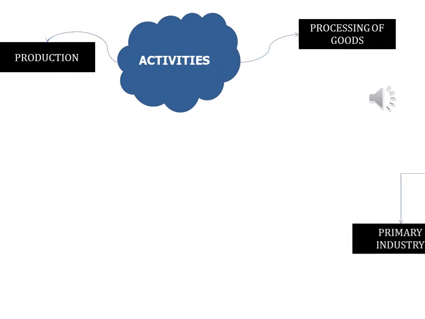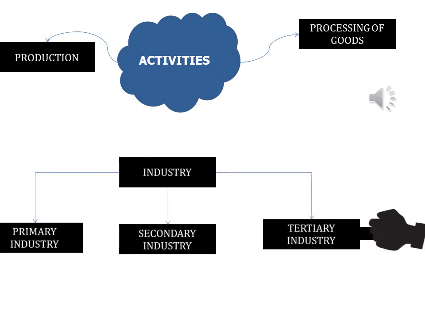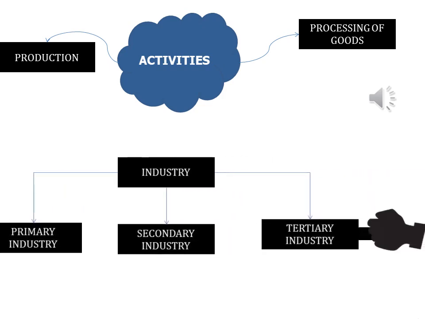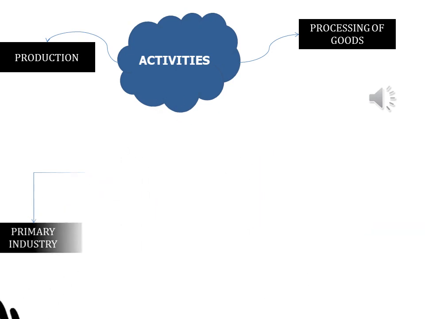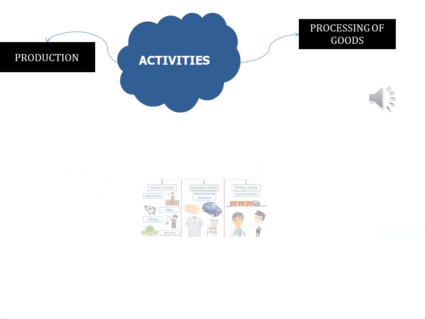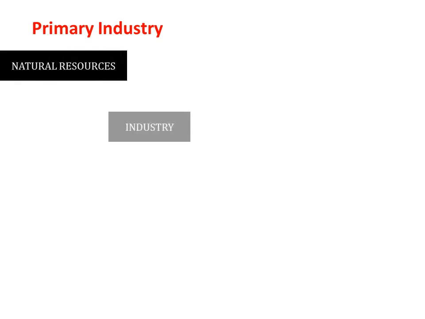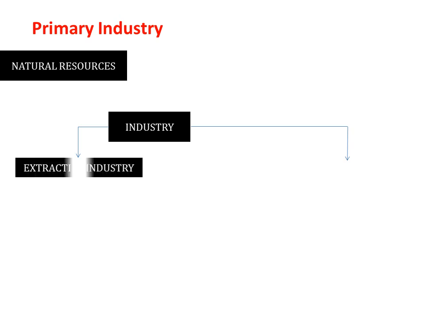Now, industry can be classified into three broad categories: primary industry, secondary industry, and tertiary industry. Now, what is primary industry? A primary industry includes all those industries which are concerned with extraction of natural resources. The industry can be classified in two categories, extractive and genetic.